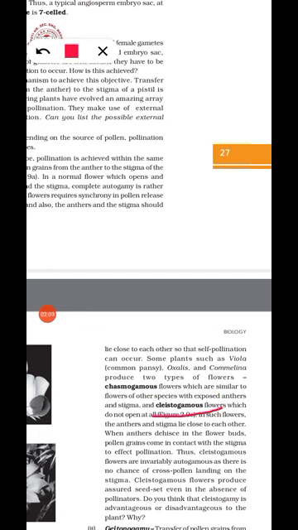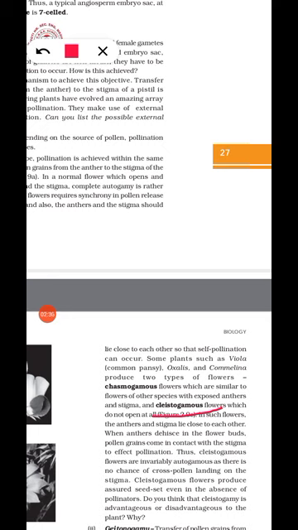So what is autogamy? It is the type of pollination in which the pollen grain from the anther of the same flower falls on the stigma of the same flower. That kind of pollination is known as what? Autogamy. And what are cleistogamous flowers? Flowers that do not open. In these flowers you can see this kind of pollination.